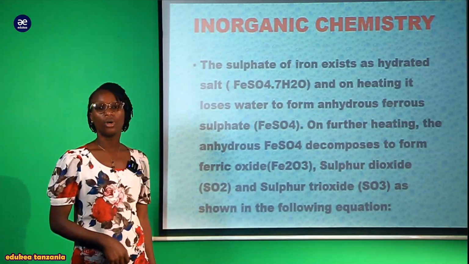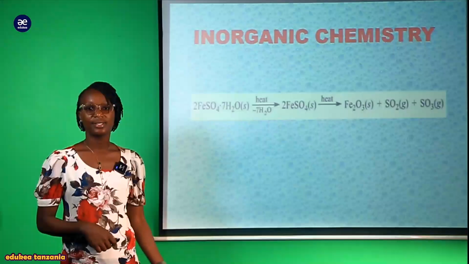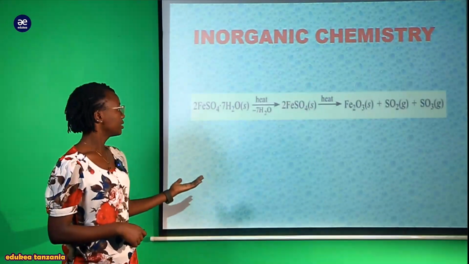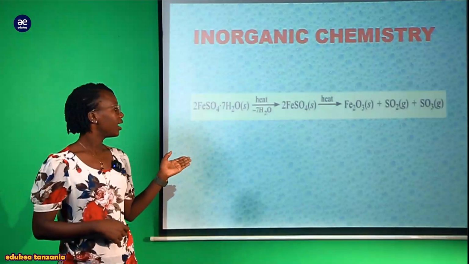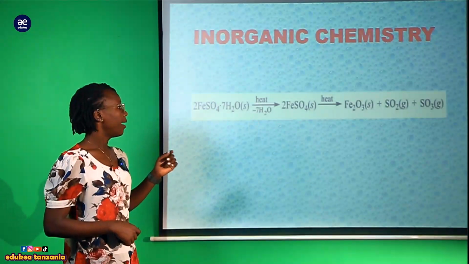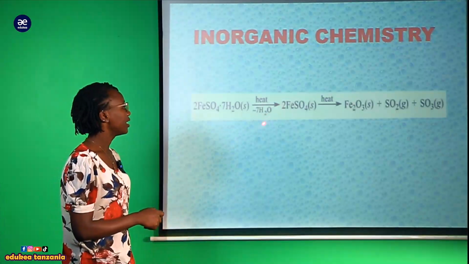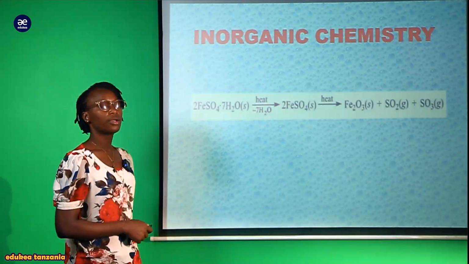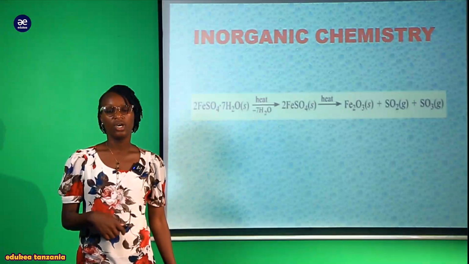as shown in the following equation. So this is our equation which describes the sulfate of iron. As you see here, at the beginning it was hydrated iron sulfate, to which we applied heat and removed the water of crystallization. As you see here, minus 7 water molecules. This means all the water of crystallization is removed on heating.